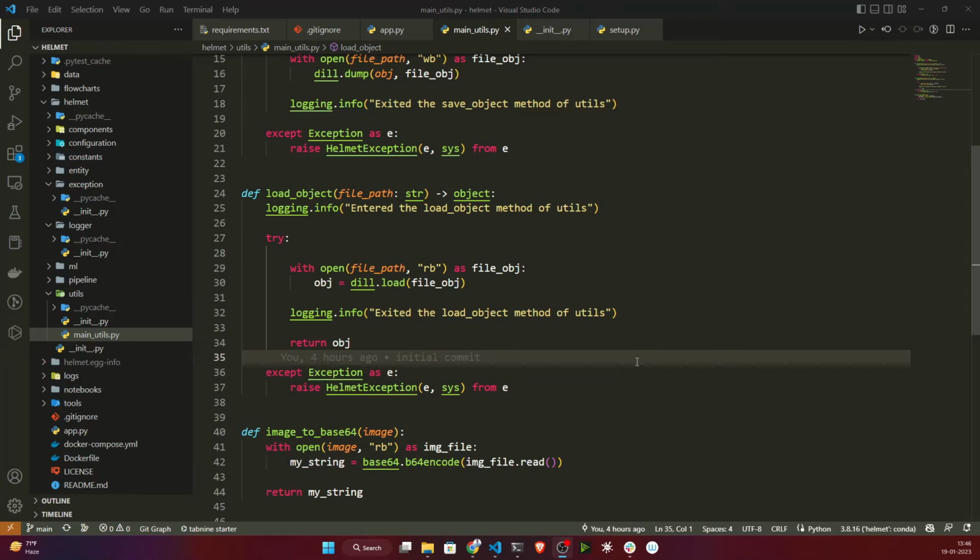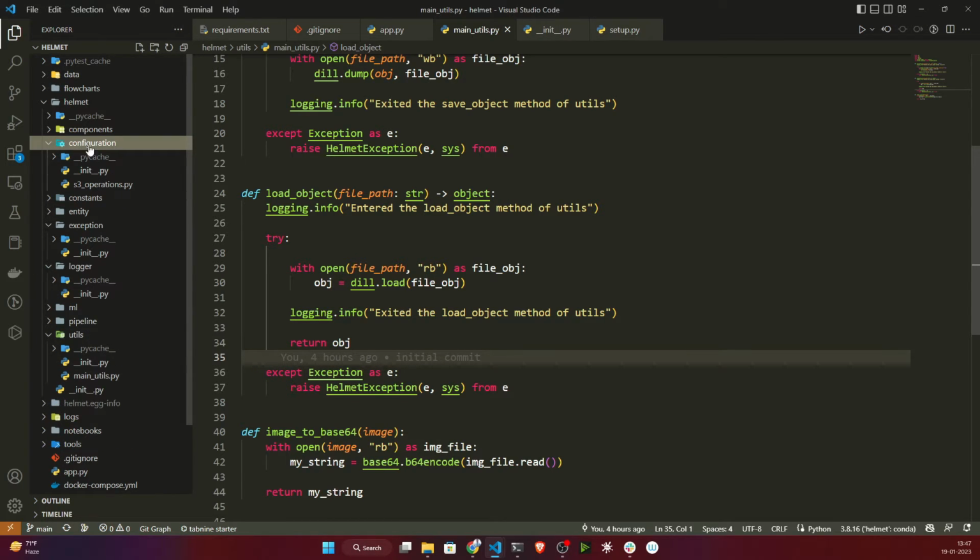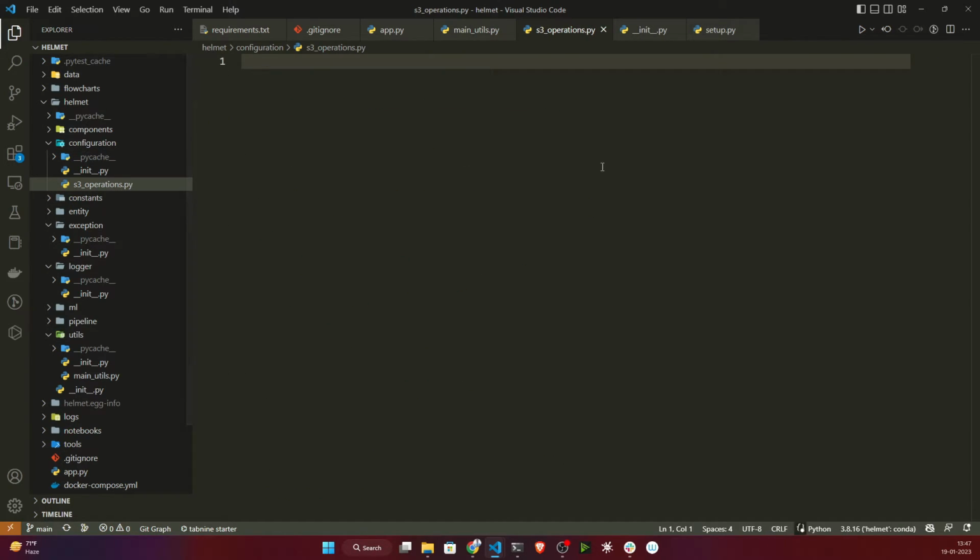Here we are going to write the S3 related configuration, and we'll be writing each and every S3 operation, because as I told you, we'll be reading our data from the S3 bucket. Even whenever we push the model, it should be pushed to S3. So for that I need to configure S3 first of all. There is a folder I created called configuration. I will open this one. There is a file I've created called S3 operations. I'll open this one. Now here I prepared one S3 operation class, so I'll just try to bring it here.